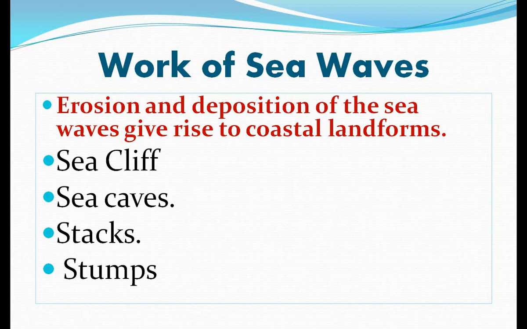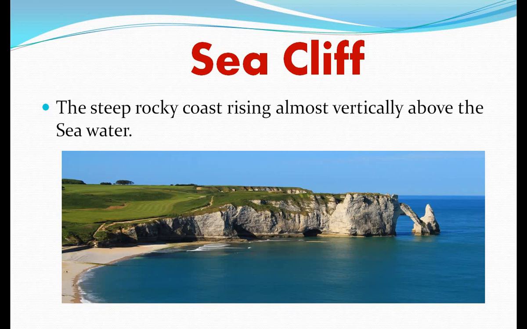The first is the sea cliff. First you must know what a sea cliff is, but first take a look at the picture. A sea cliff is a raised part, a high rocky area, in the seawater. As we know, rocks are found in the sea also. The continuous movement of the sea water, or waves, continuously strikes the surface of these rocks.